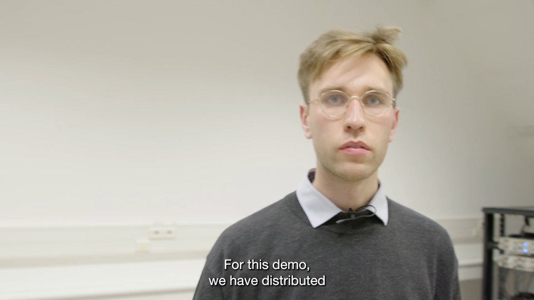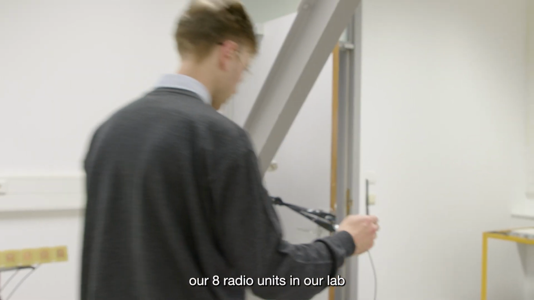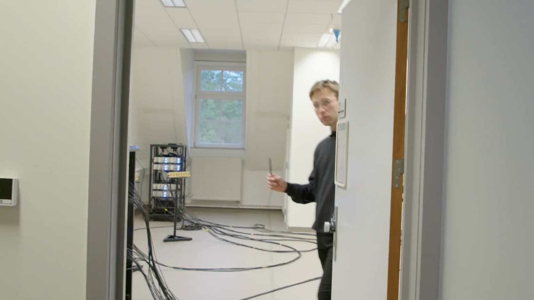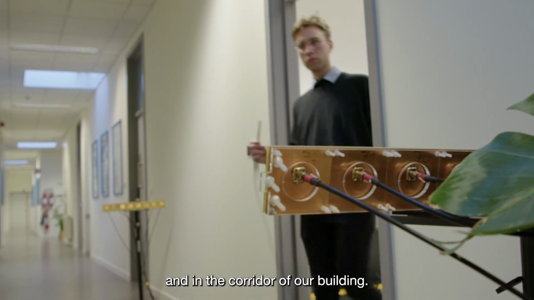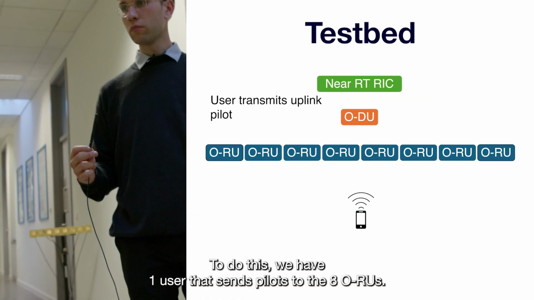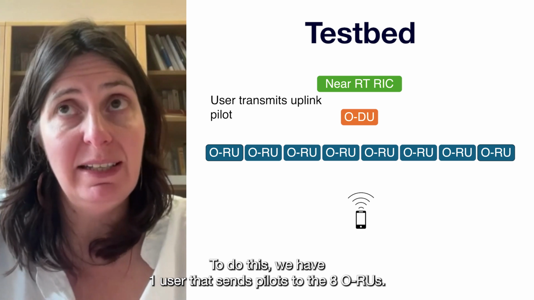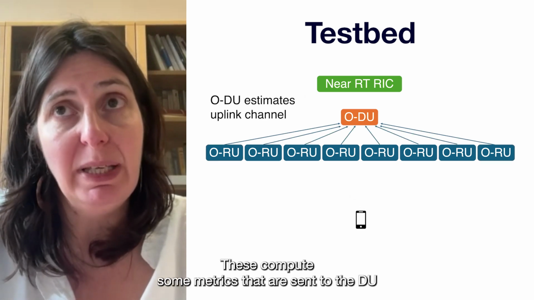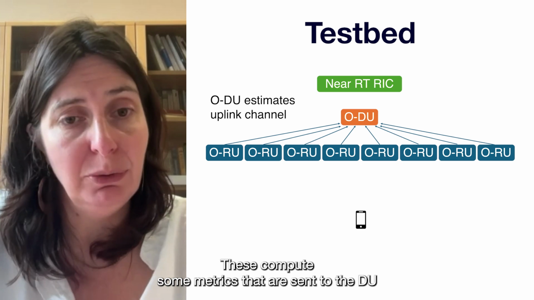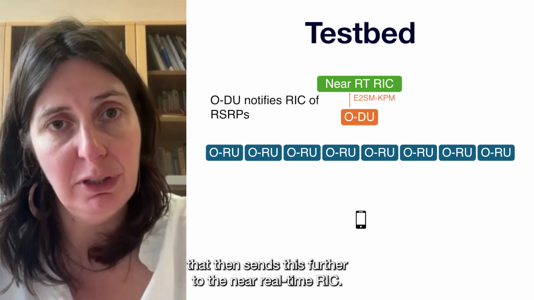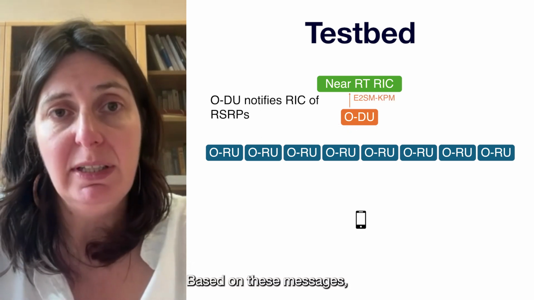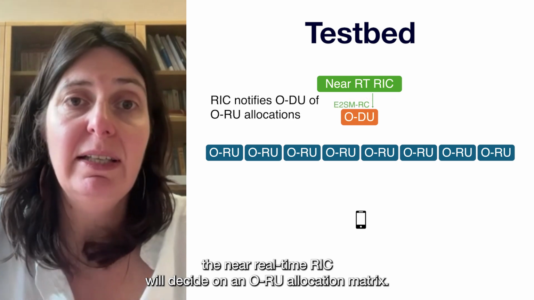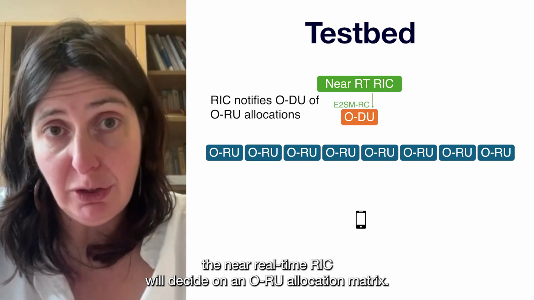For this demo, we have distributed our 8 radio units in our lab and in the corridor of our building. To do this, we have one user that sends pilots to the 8 ORUs. These compute some metrics that are sent to the DU that then sends this further to the near real-time RIC. Based on these messages, the near real-time RIC will decide on an ORU allocation matrix.